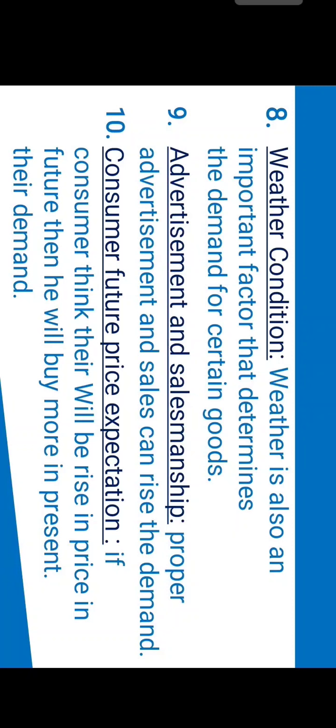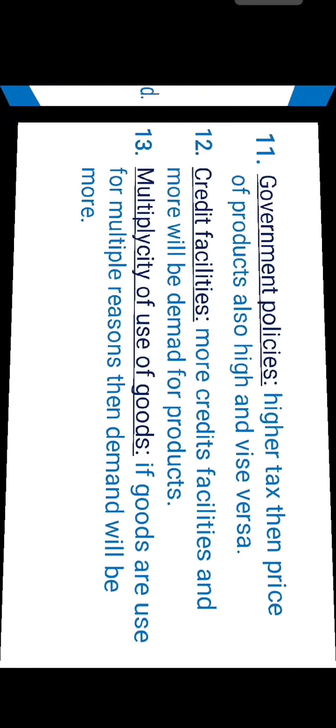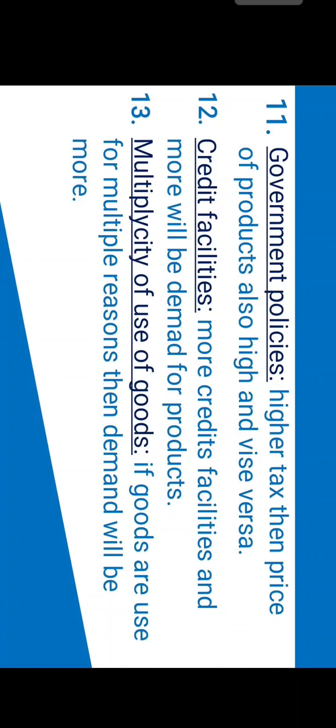Tenth is consumer future price expectations. If consumers think there will be a rise in the price in future, then they will buy more in the present. Their demand is affected. Next determinant is government policies. Higher tax means the price of a product is also higher, and vice versa. Twelfth is credit facility. The more credit facilities, the more will be the demand for the product. Thirteenth is multiplicity of uses of goods. If goods are used for multiple reasons, then demand will be more.